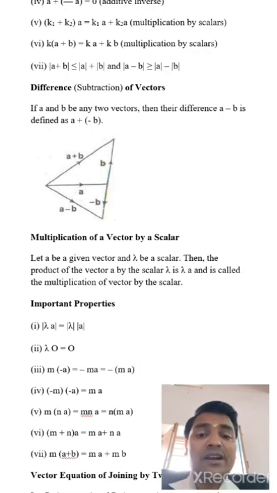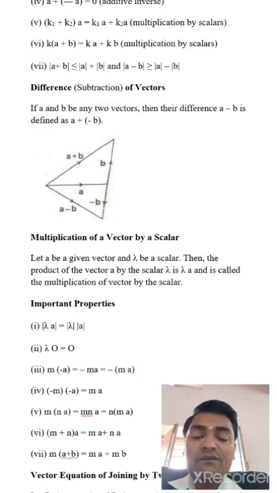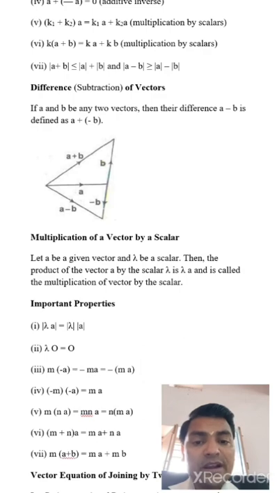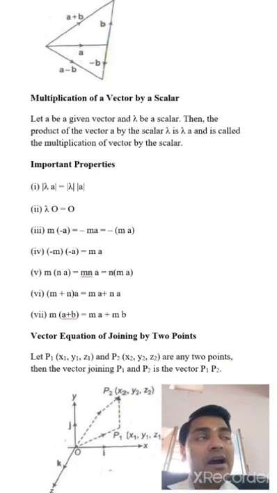Multiplication of a vector by a scalar: let A be a given vector and lambda be a scalar. Then the product of the vector A by the scalar lambda is lambda A, and is called the multiplication of a vector by a scalar. It has some important properties. First, magnitude of lambda A equals magnitude of lambda times magnitude of A.